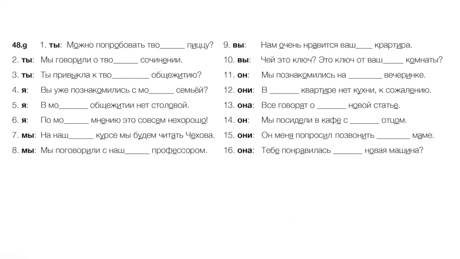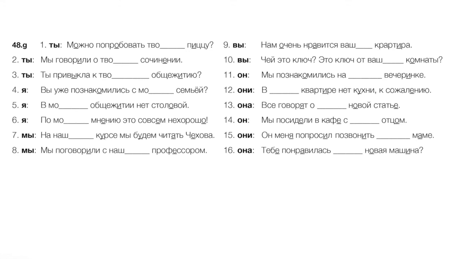Six, in my opinion, in accordance with my opinion, so to speak, dative here after по. По моему мнению, это совсем нехорошо. It's completely bad, it's not good at all. Seven, literally on our course, meaning in our course, we will read Chekhov. На нашем курсе мы будем читать Чехова. Eight, we spoke with our professor, instrumental, masculine. Мы поговорили с нашим профессором.